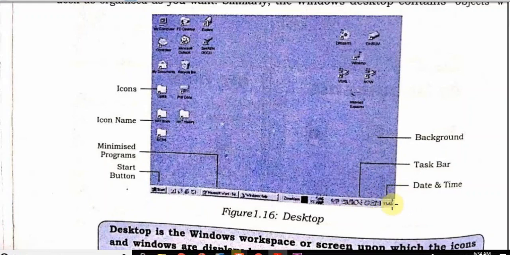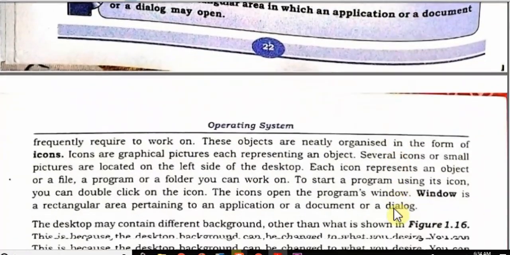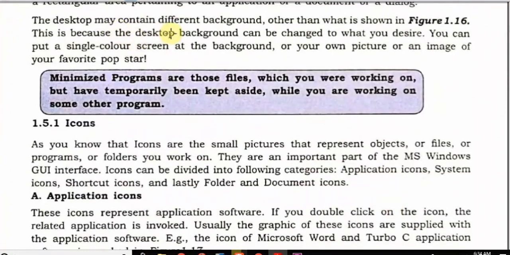Your desktop may be different and you can customize your desktop as per your need. So you can see here the desktop may contain a different background other than what you have seen in the above figure, because the desktop background can be changed as per your wish. Minimized programs are those files on which you were working but have temporarily been kept aside. You can go to that minimized program and click, it will maximize and you can easily use it.